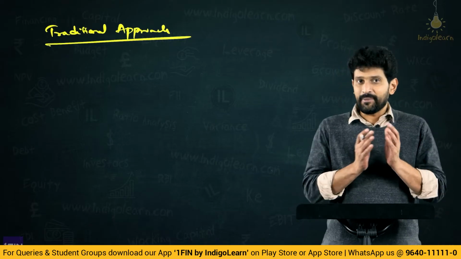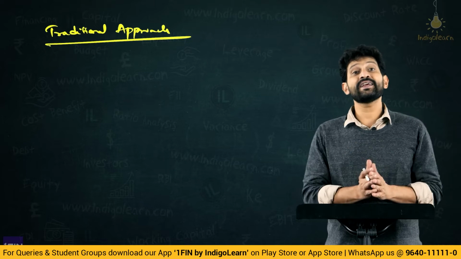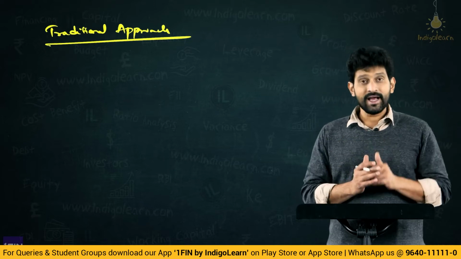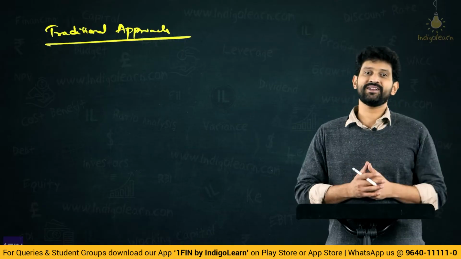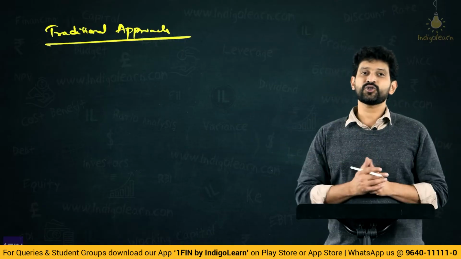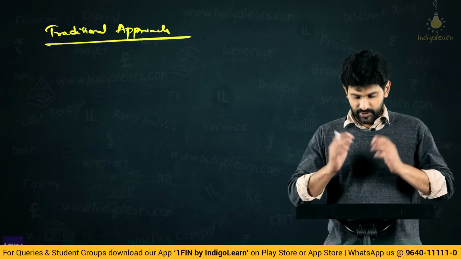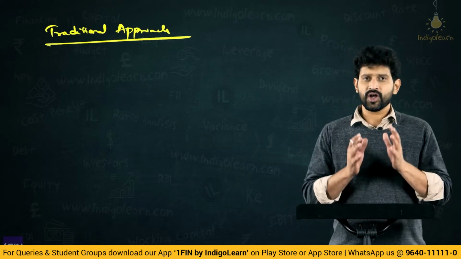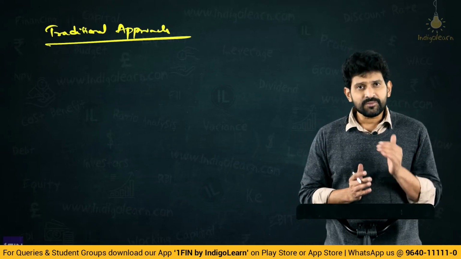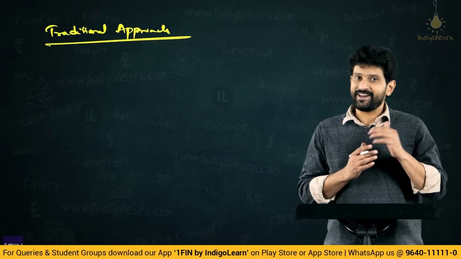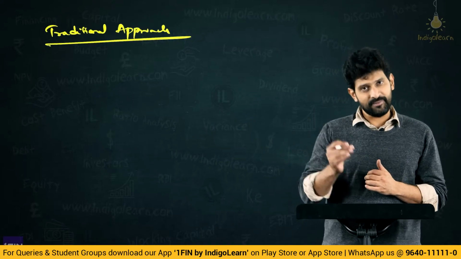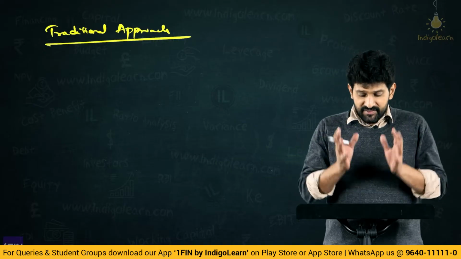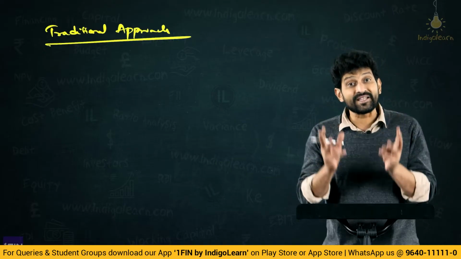Meaning, capital structure is relevant in evaluating a firm, or capital structure can influence the computation of cost of capital and hence can also influence the value of the firm. Now, what is this traditional approach? Conceptually speaking, it is a combination of the net income approach, the net operating income approach, and a slight extension beyond these two. Therefore, we will have to understand the traditional approach in three phases.